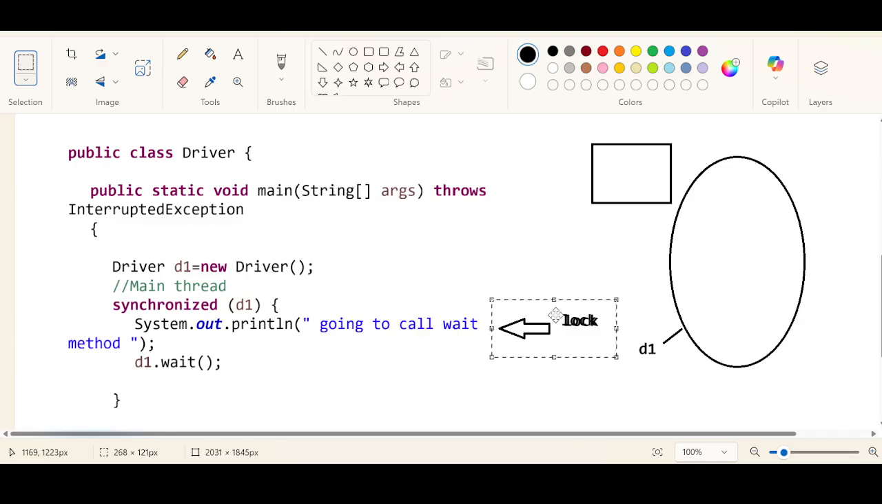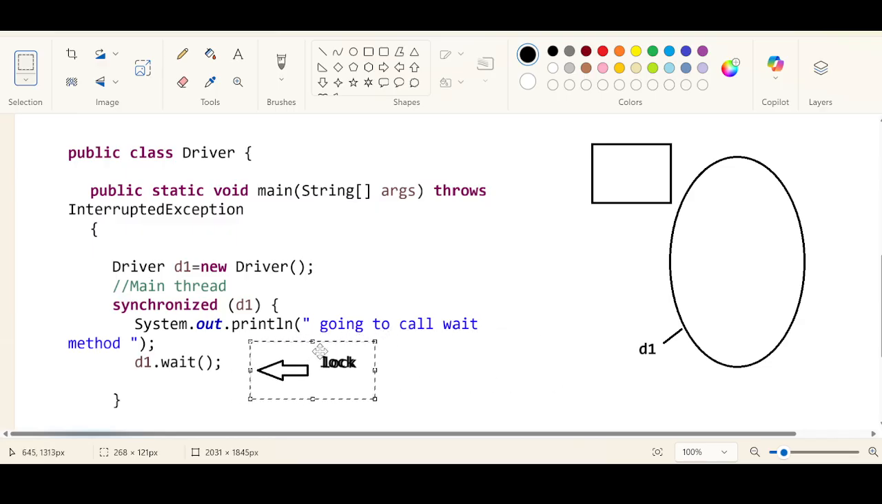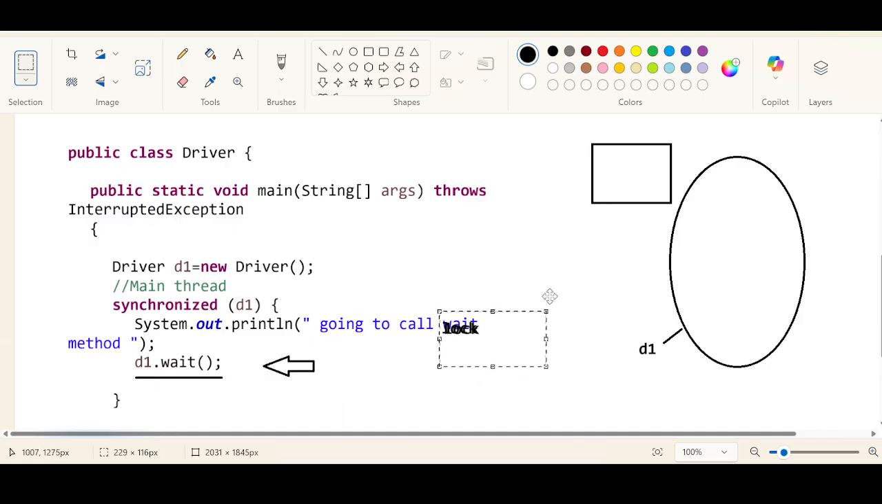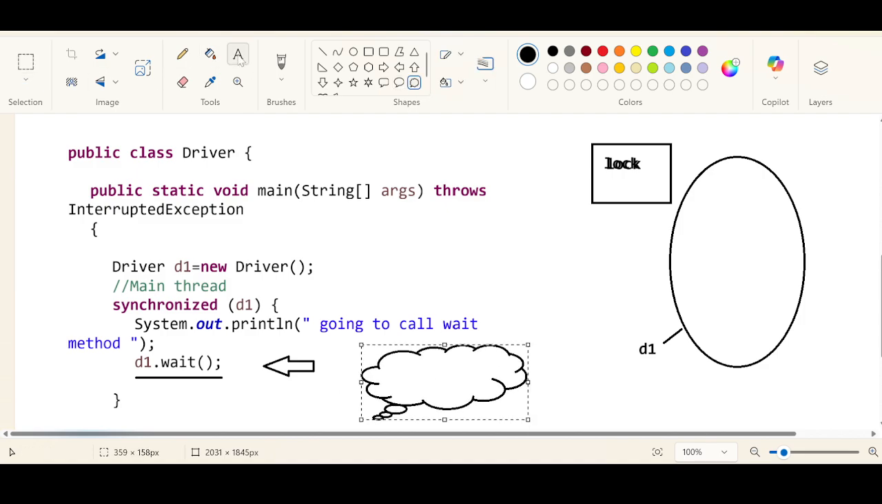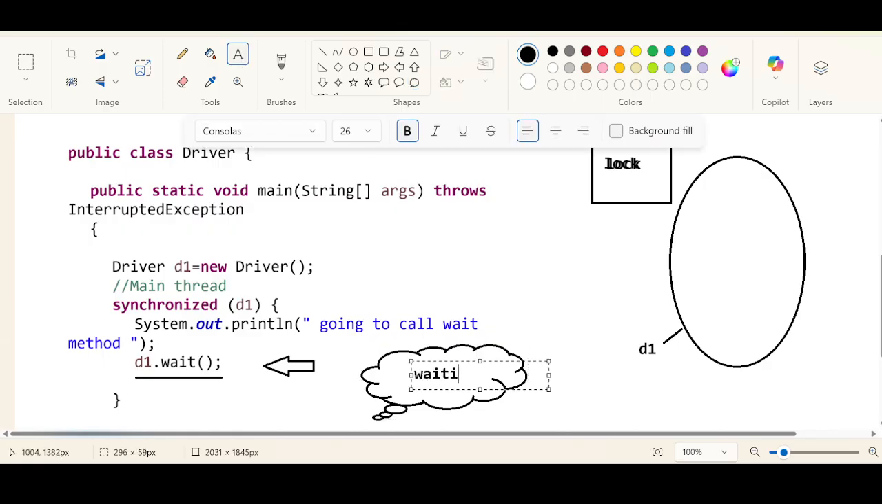This statement gets executed, yes or no? The first statement will be executed. Next, after the second statement, what is happening? The main thread is going to wait because of this wait method. The wait method is getting called on the D1 object. Don't you think the lock will be released by the main thread as soon as it encounters a wait method? Yes, sir. Now the main thread will be in the waiting state only to get notified. It will be thinking that someone will notify it. Yes or no? Until that, it will be in the waiting state.